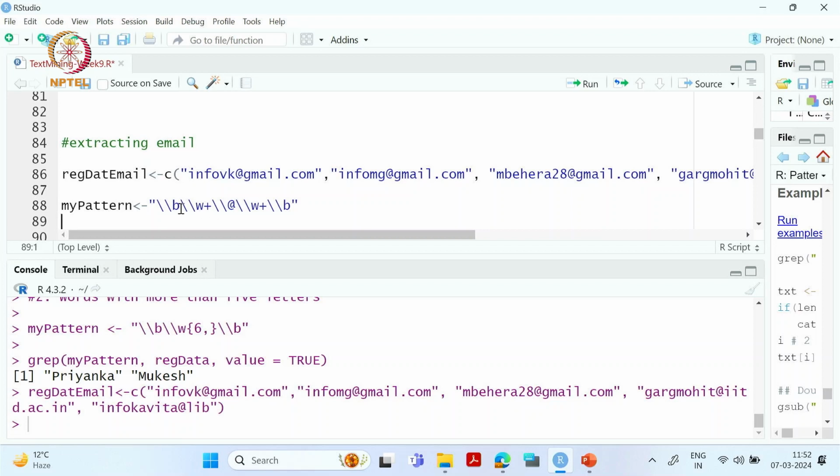So what I am doing here? This is a boundary. Then some letters are there, then @, and then some letters are there. So if I do it like this, this is my pattern.